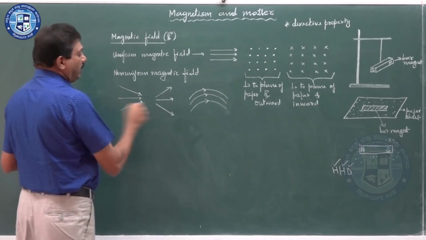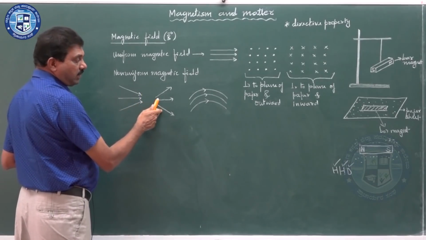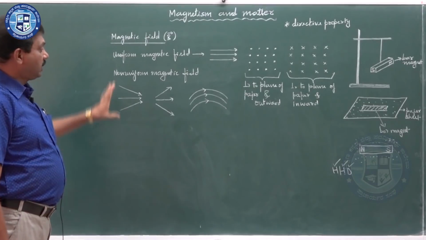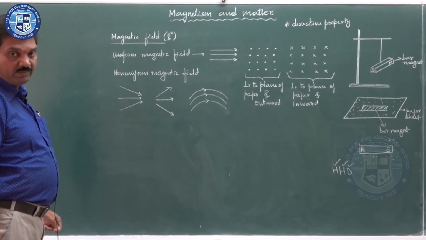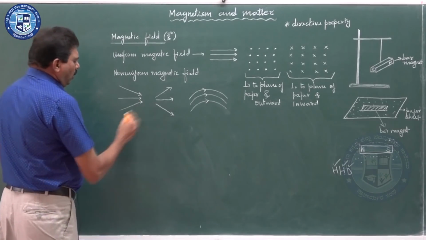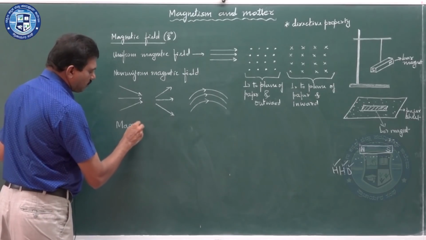All these, that is converging, diverging, or curved magnetic field lines, represent a non-uniform magnetic field. Next, I already spoke about this word, magnetic field lines.